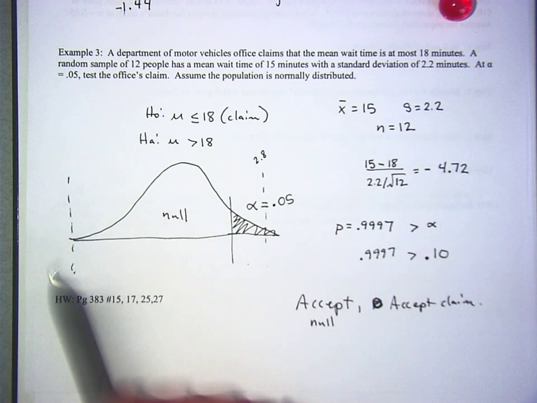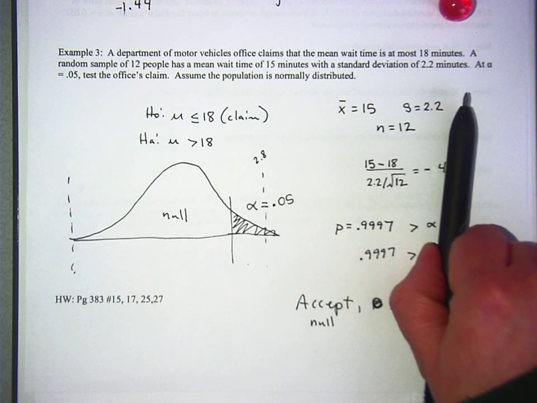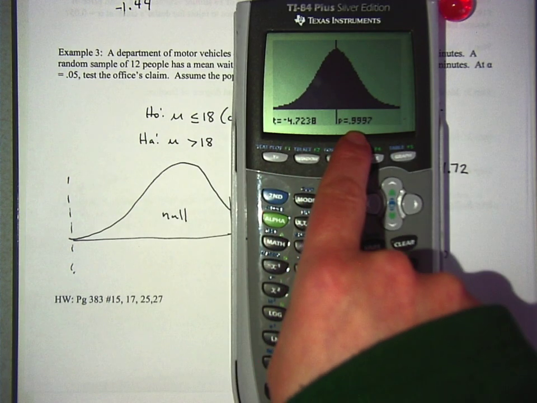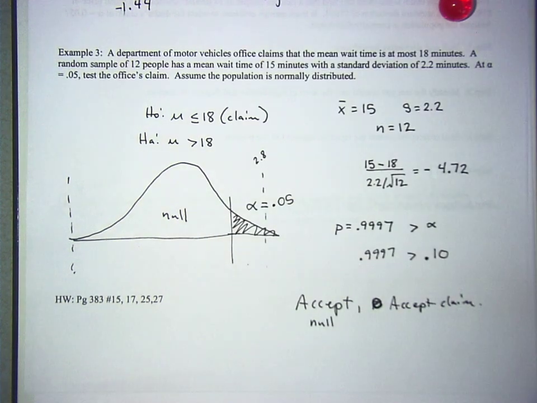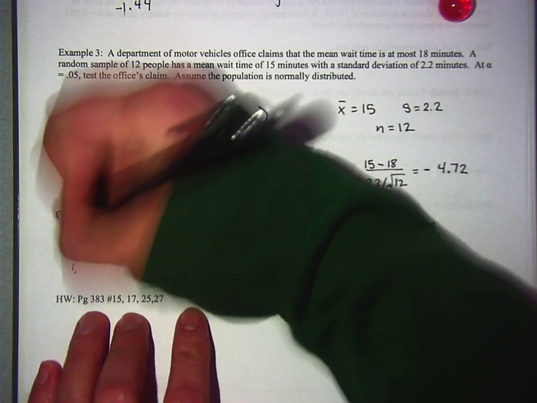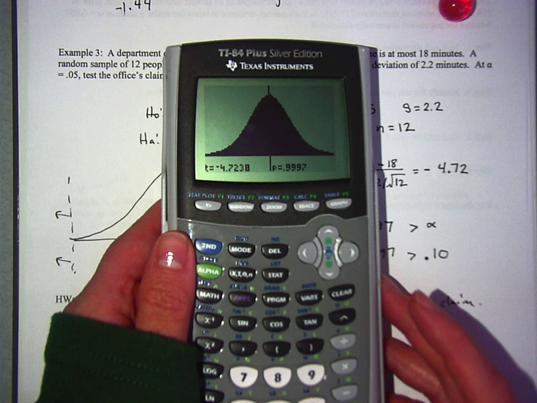And the area to the right of this line is pretty much this whole thing. Not completely, though. It's 0.9997. The open part is to the left, but especially on your calculator, you can't even tell.